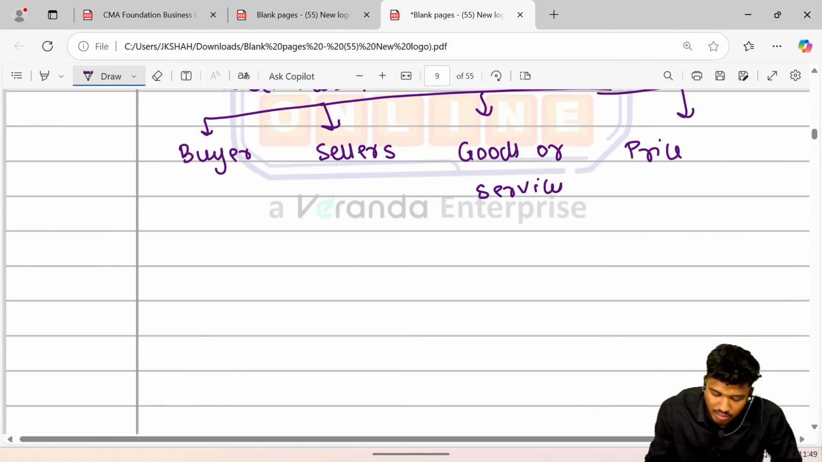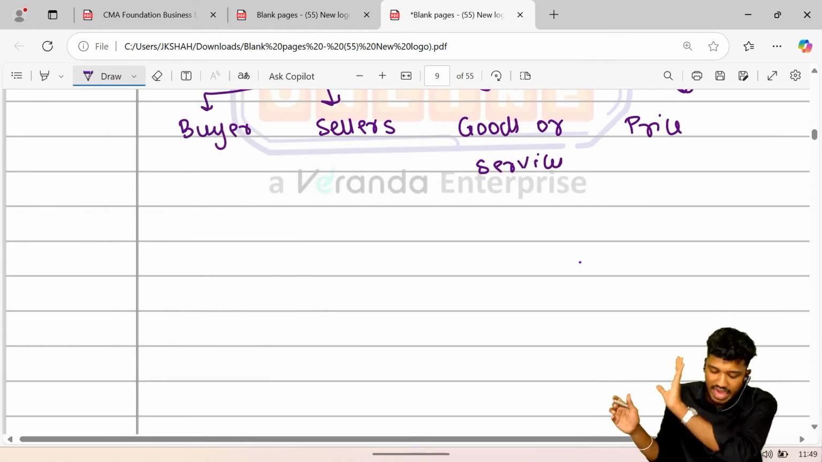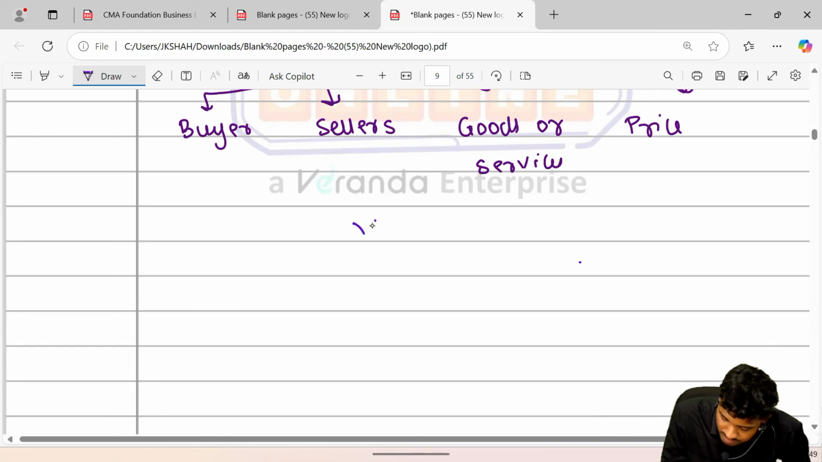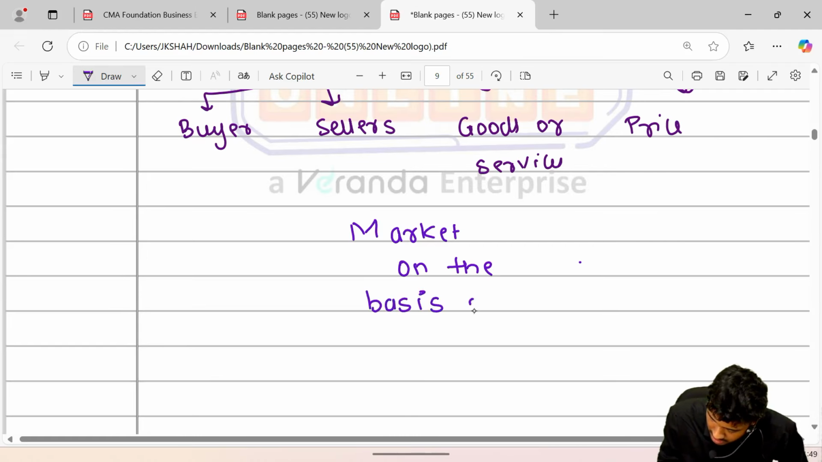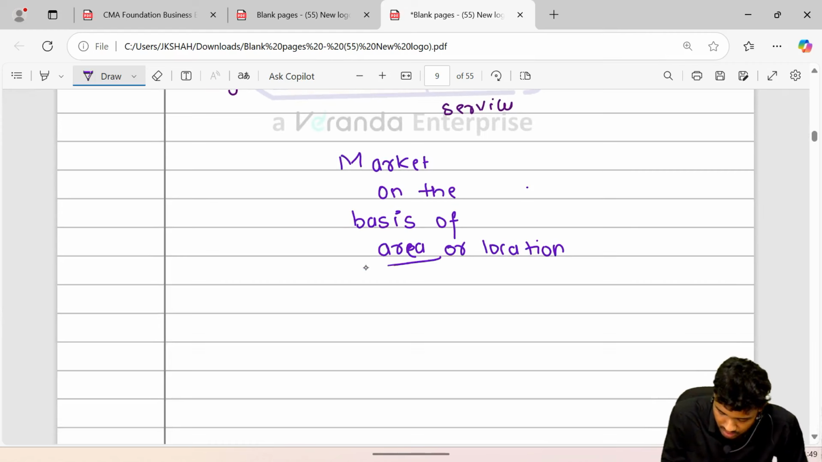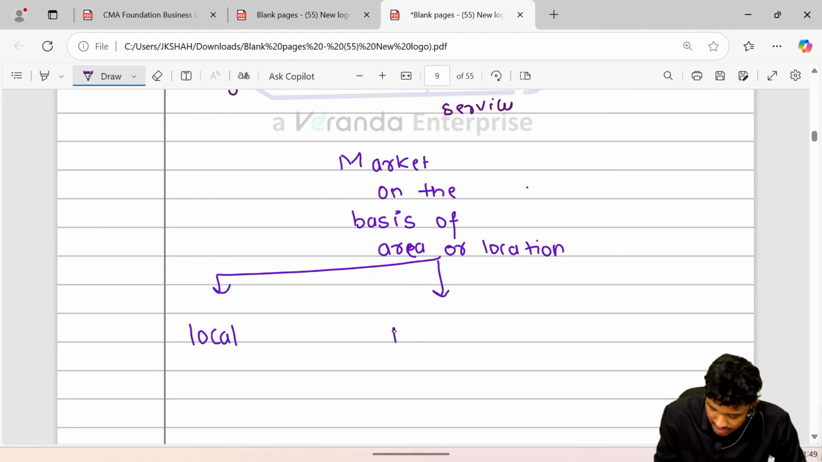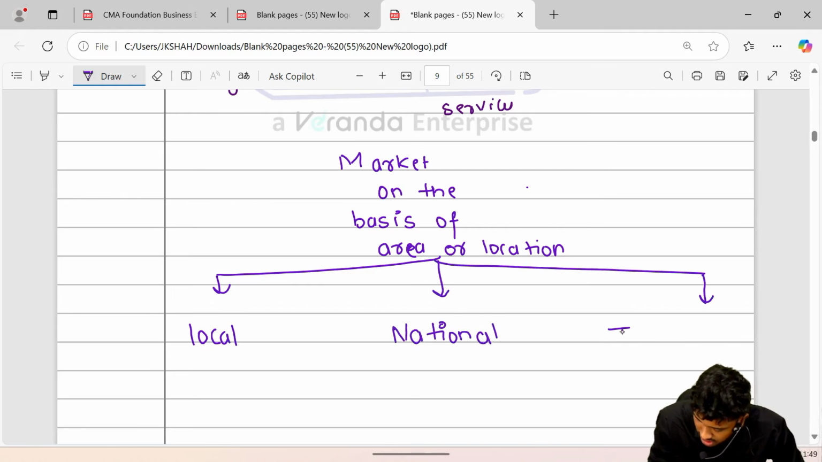Now the market is being categorized on the basis of different aspects. For example, the market on the basis of area or location, we can call it as such. It could be local market, it could be national market, it could be international market.